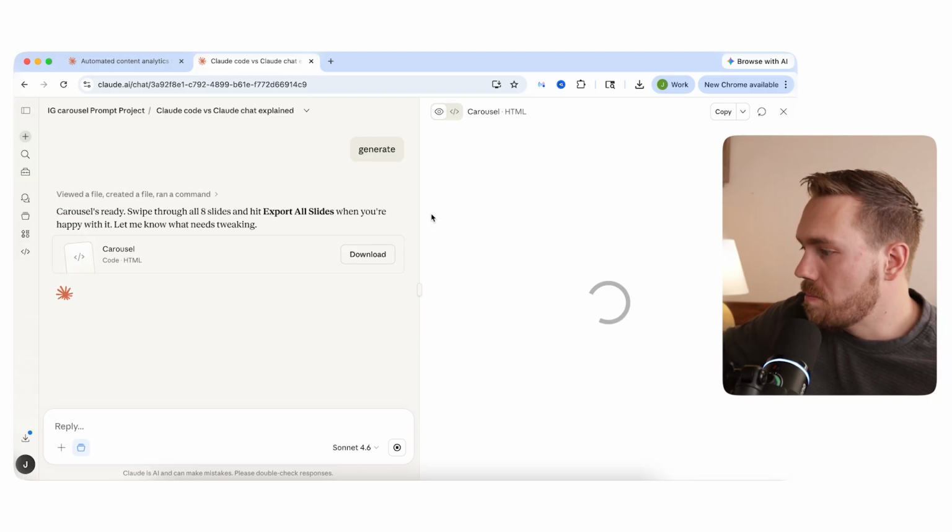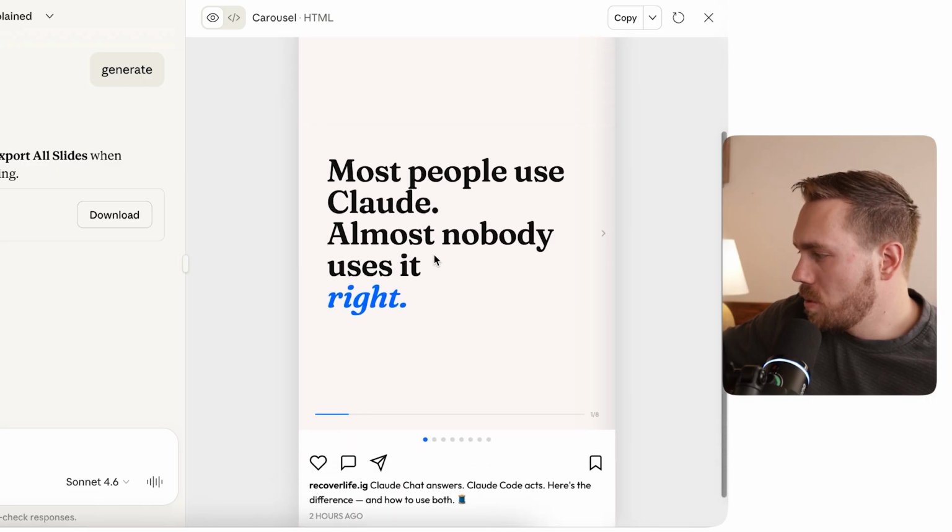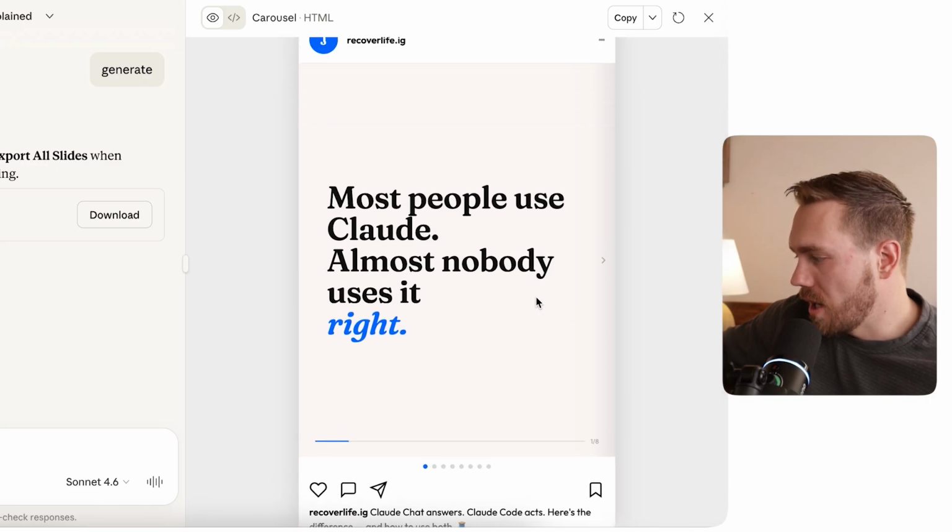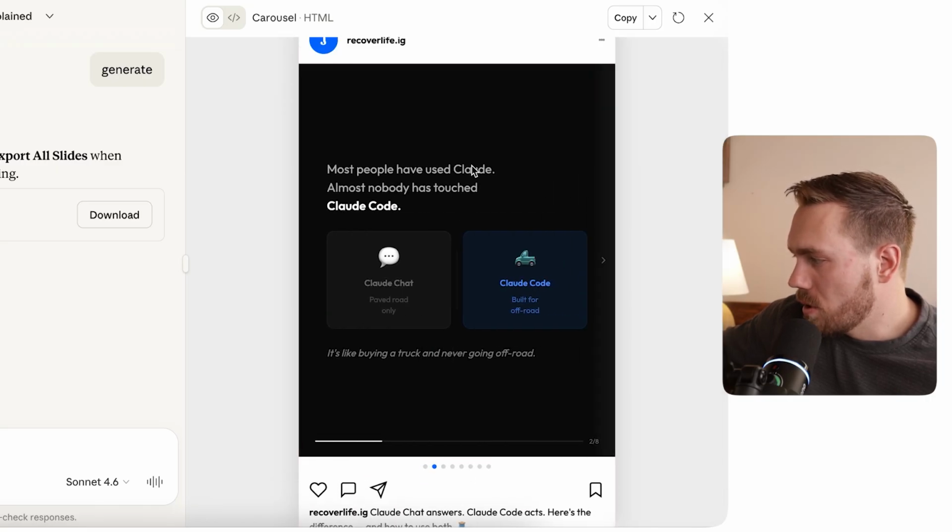That's the nice thing about this. And because of the skills file that I have, it's giving it instructions every single step along the way. Okay, now it's building. Most people use Claude, almost nobody uses it right, okay? Most people use Claude, but almost nobody has touched Claude code. Claude chat, Claude code. It's like buying a truck and never going off-road, right?